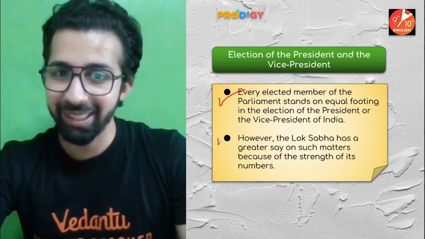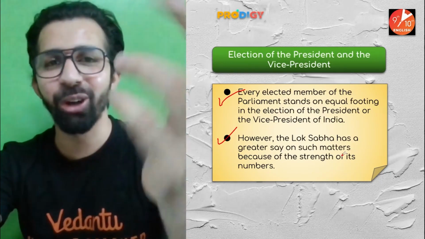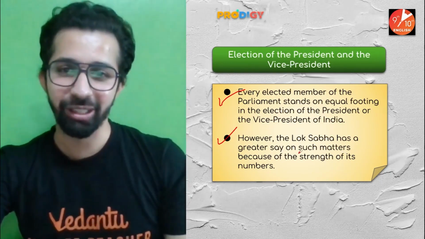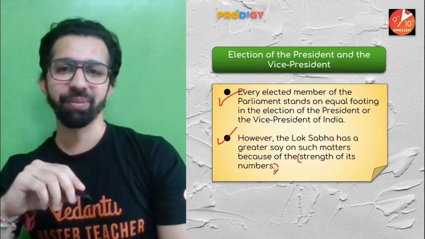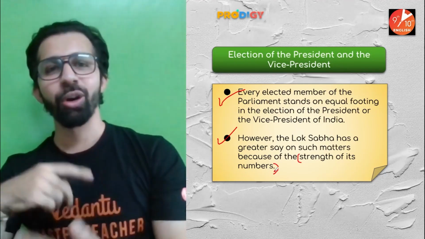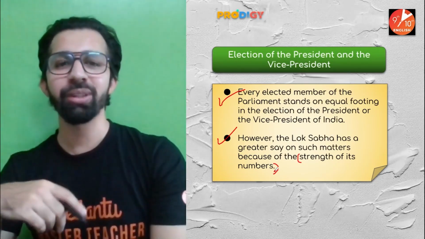However, again, Lok Sabha has a greater say on such matters because, you know the reason, the strength of its members, its number, is more. So Lok Sabha as a house has more say as compared to Rajya Sabha.